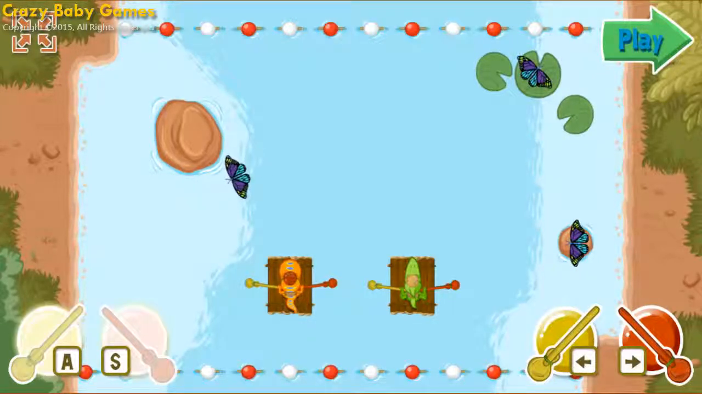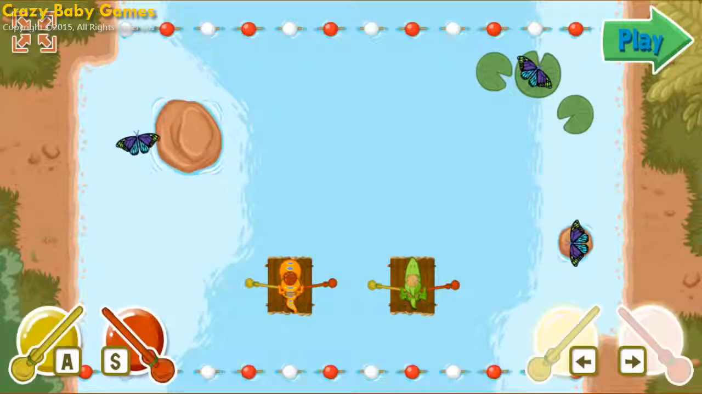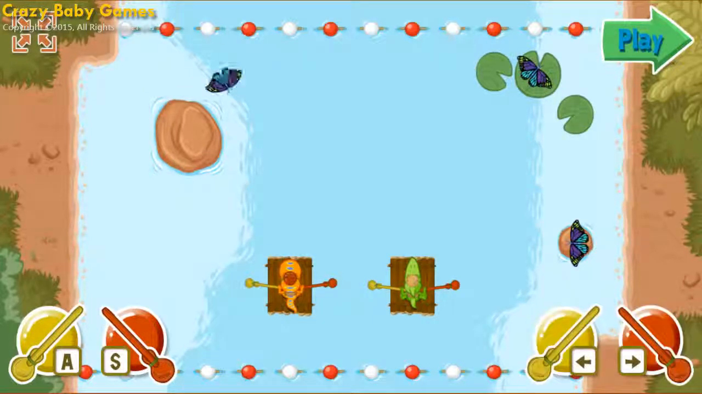To control Buddy's paddles, use the letter A key and the letter S key. To control Don's paddles, use the left arrow key and the right arrow key. Press one key to paddle on one side and make the raft turn. Press both keys at the same time to go forward. Try paddling around here in the calm water until you've got it.